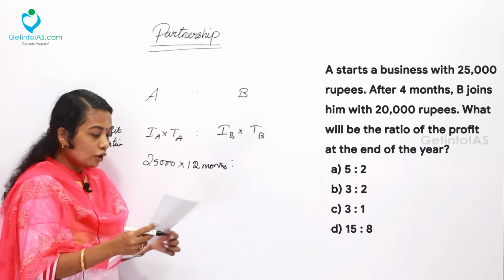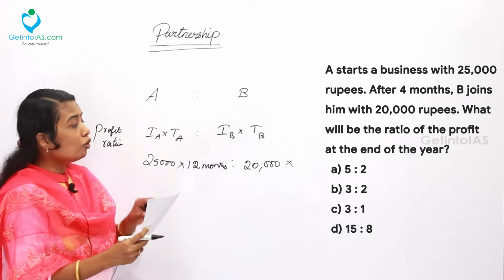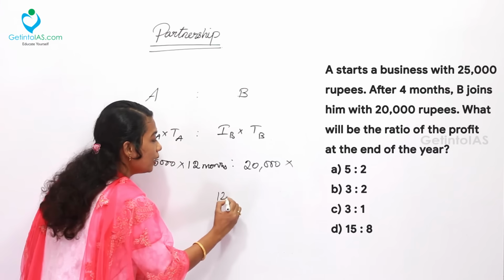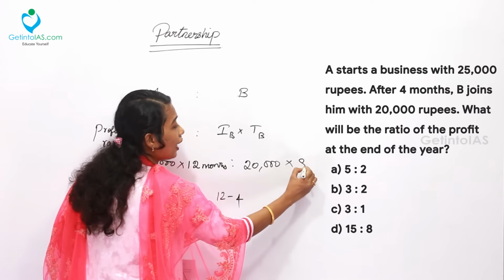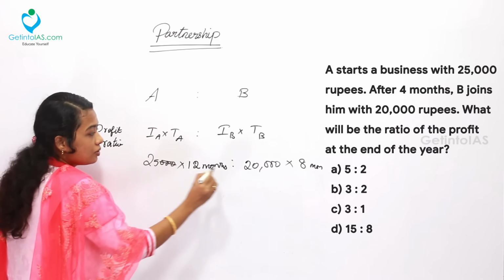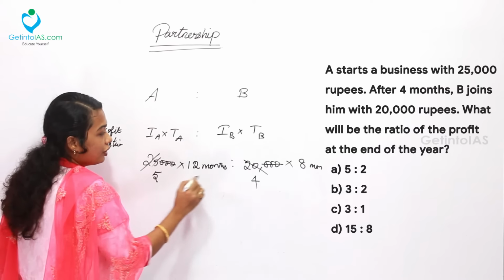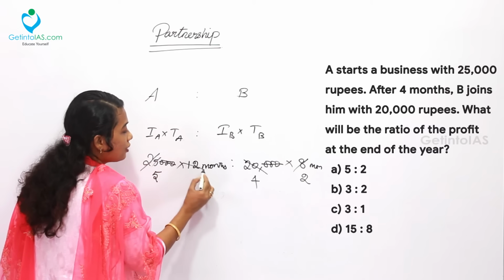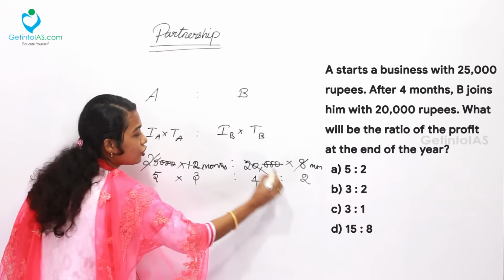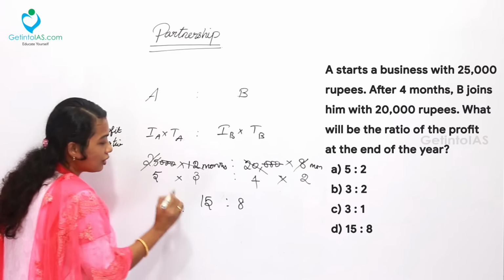Ratio. What is the investment of B? It is 20,000 rupees. So how long is the amount invested by B? After 4 months he is joining, so simply take 12 minus 4, which is 8 months. Now you can cancel it. Here the 1,000, 3 zeros cancel. 4 into 5, 5 into 5 here. Then 2 into 4 is 8, 3 into 4 is 12. So finally 5 into 3 ratio 4 into 2, that is 15:8. That is the answer for this question.